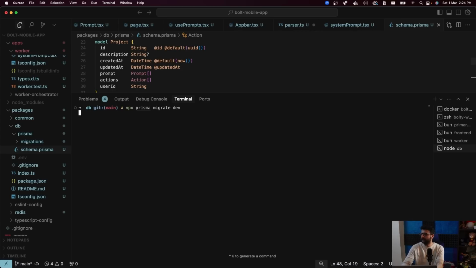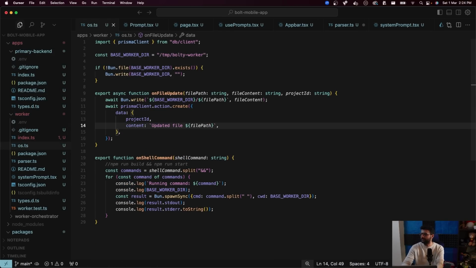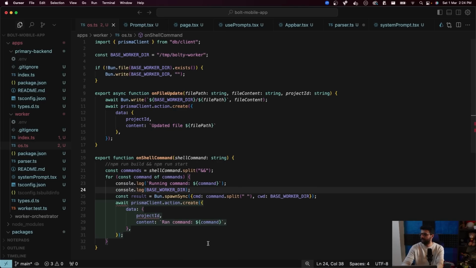Quickly migrate the database again. Added content. Content is this. Wrote file this thing, or updated file this thing. Let's ignore the type for now. And the same thing is going to happen over here for every command that you run. Say ran command, this thing. That's fine for now. Again, this expects a project ID, which is a string.